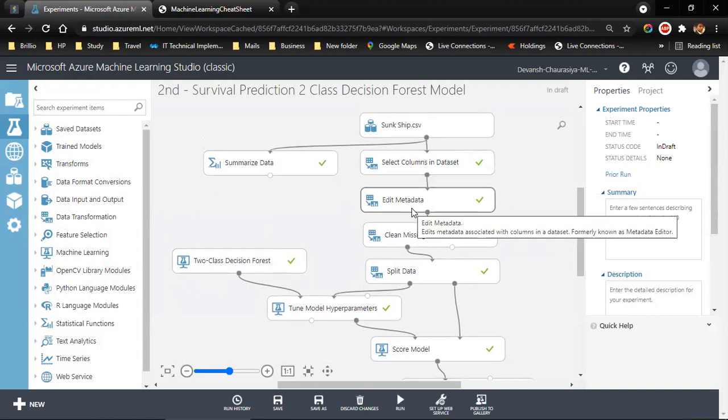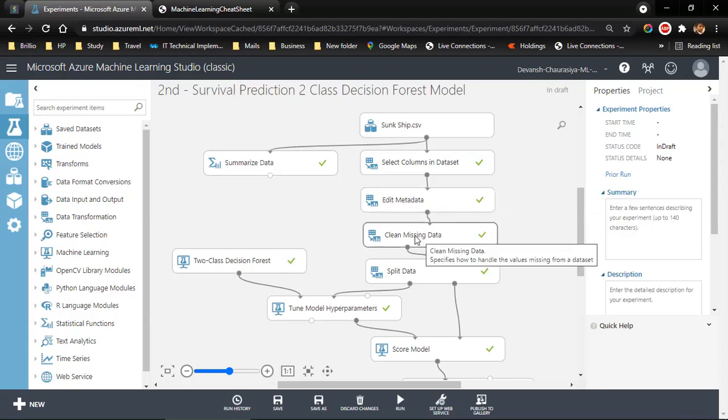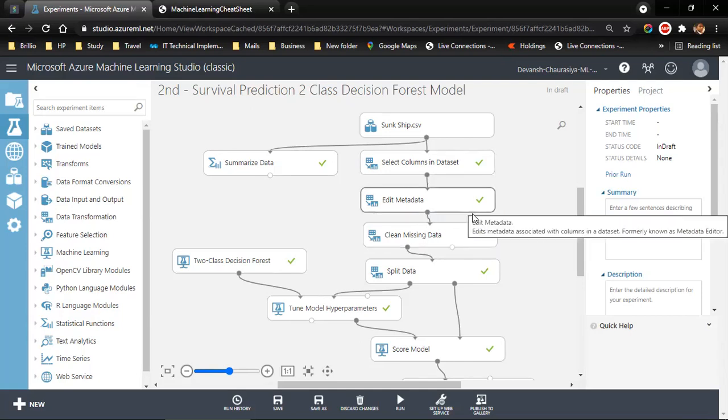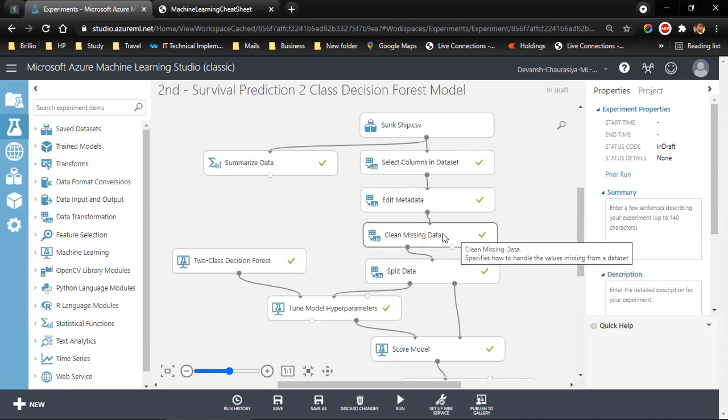Then we edit metadata. We did not do anything because we had already changed from string to categorical. Then we cleaned the missing data. Wherever we had missing values, like in gender and in fare, we imputed the missing value through mean. There are various ways. Most famous is last observation carried forward, but here we used the mean function because the data was normally distributed.